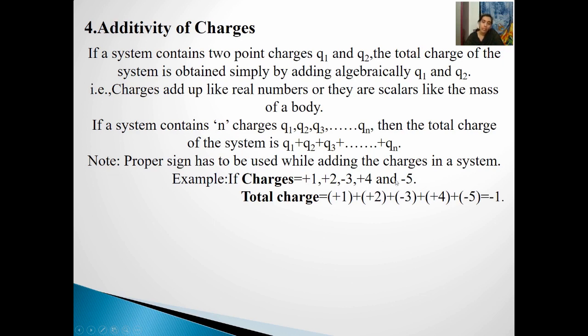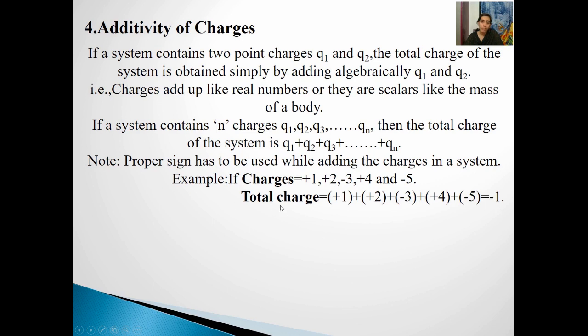Then the total charge will be plus 1, plus 2, plus minus 3, plus 4, plus minus 5 coulomb. So plus 3 and minus 3 get cancelled, and plus 4 minus 5 becomes minus 1. So the net charge of that system will be minus 1 coulomb.